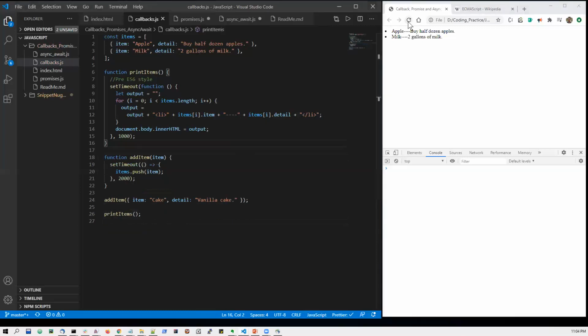Save and then check. So here what is happening is the addition of the item, this third item, is going to take place after 2 seconds of delay. So the printing is happening with 1 second of delay, while the addition is happening with 2 seconds of delay. So at the time of printing, this item is not available in this items array. So that's why we are seeing here only 2 items.